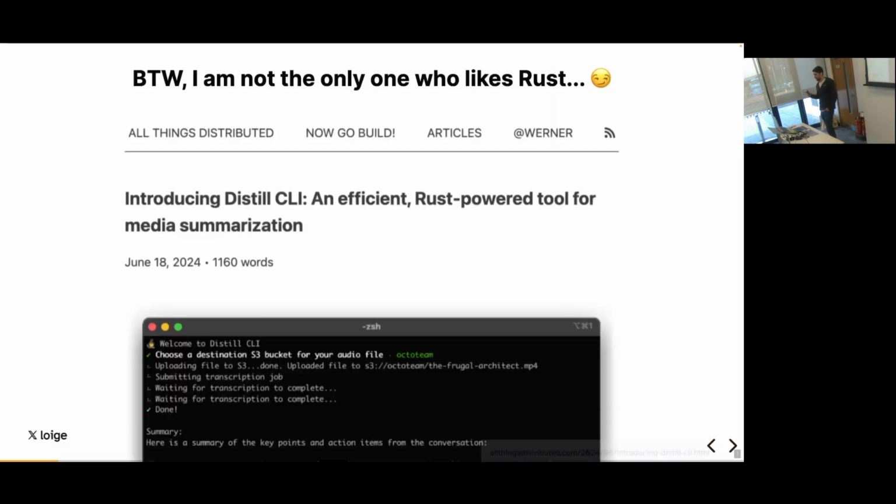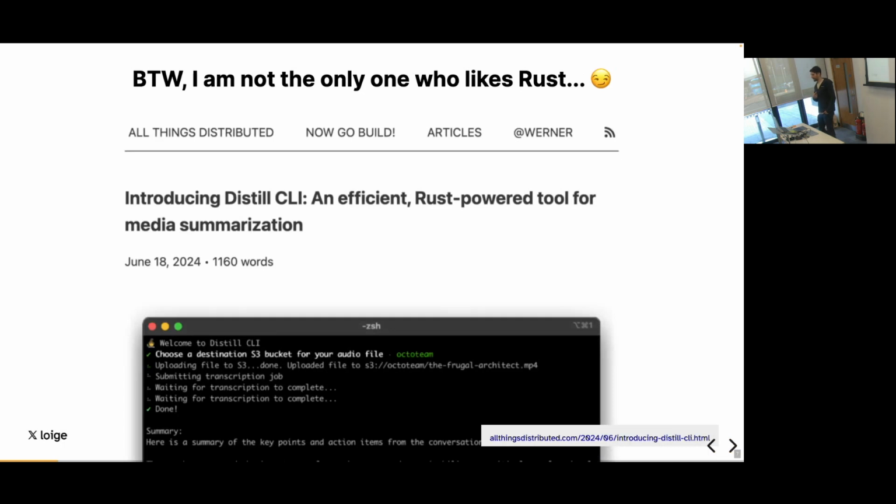Now, I'm not the only one who likes Rust. I don't know if you recognize this blog. If not, you can click the link and check it out later.